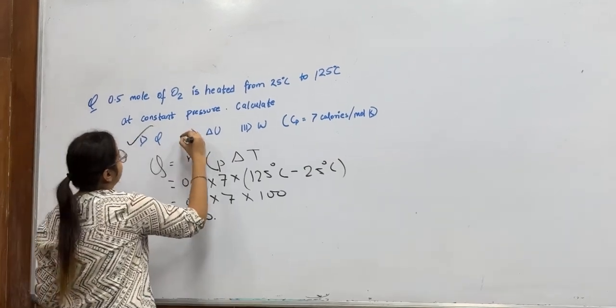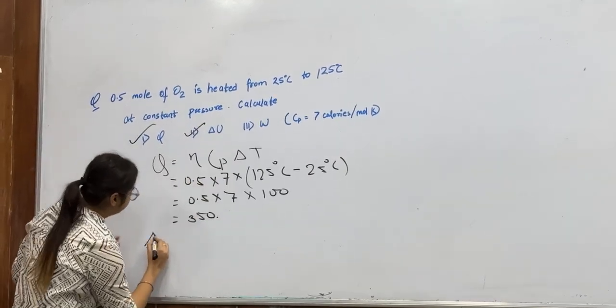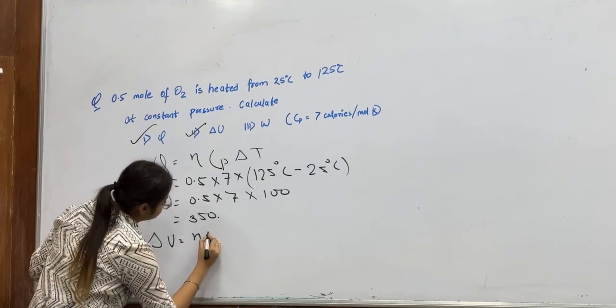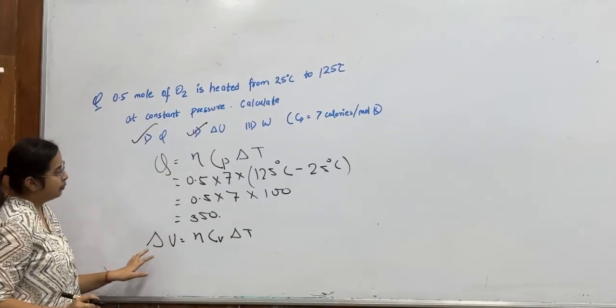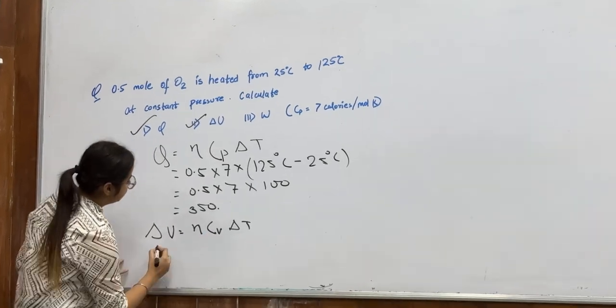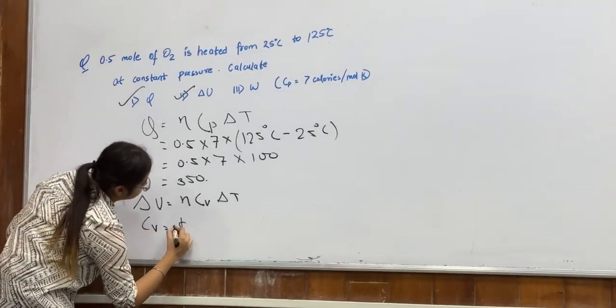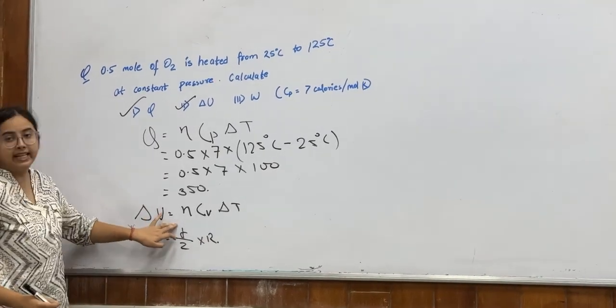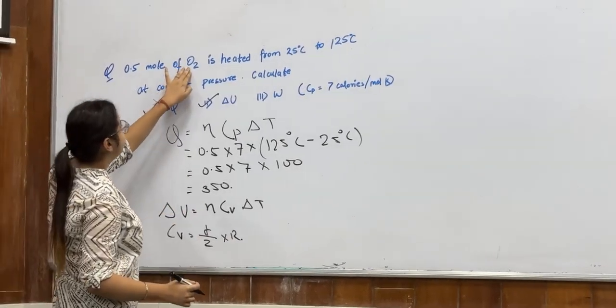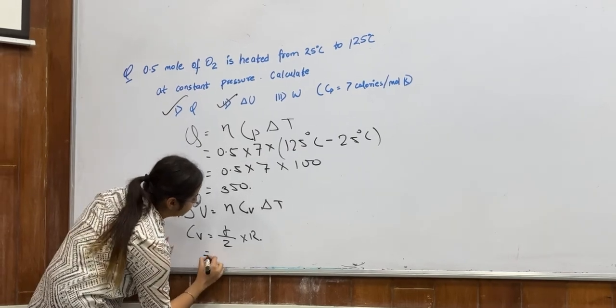Now we'll calculate delta U. Delta U equals n Cv delta T. To calculate delta U, we need to calculate Cv. Cv equals f by 2 into R, where f is the degrees of freedom. For a diatomic molecule, f equals 5.